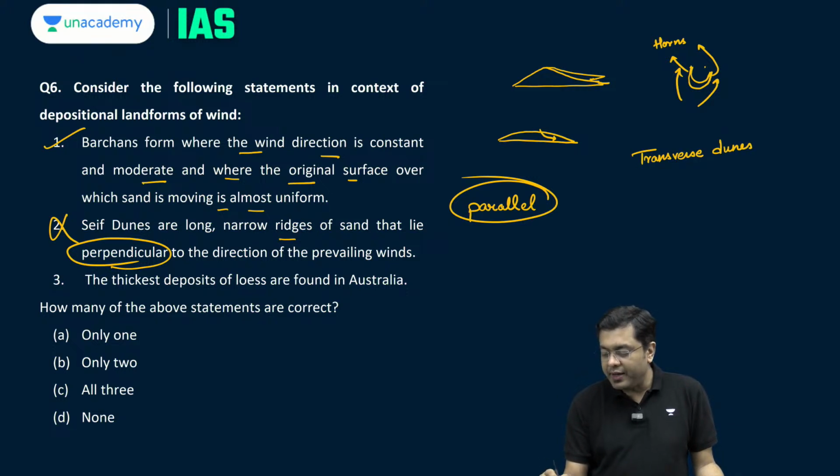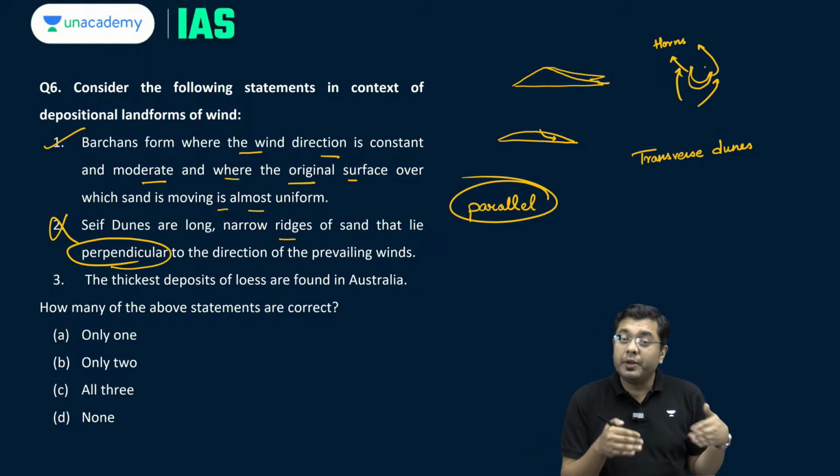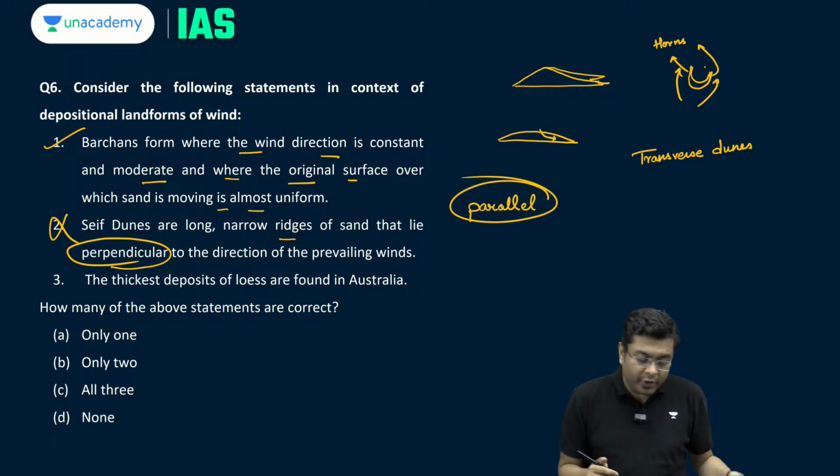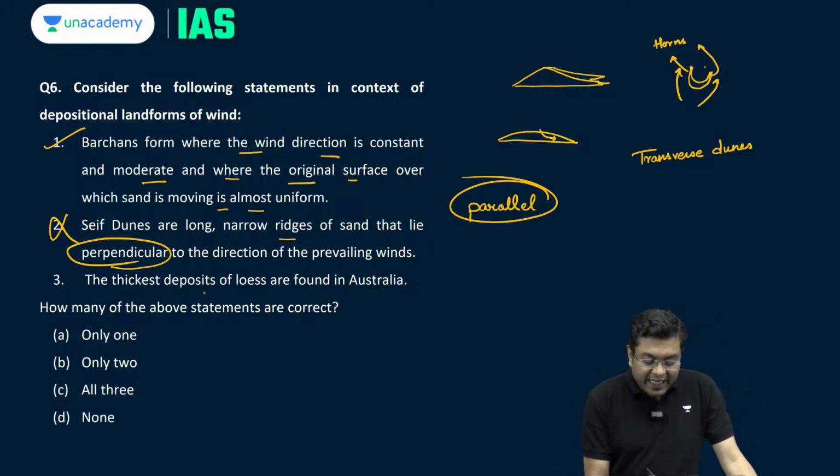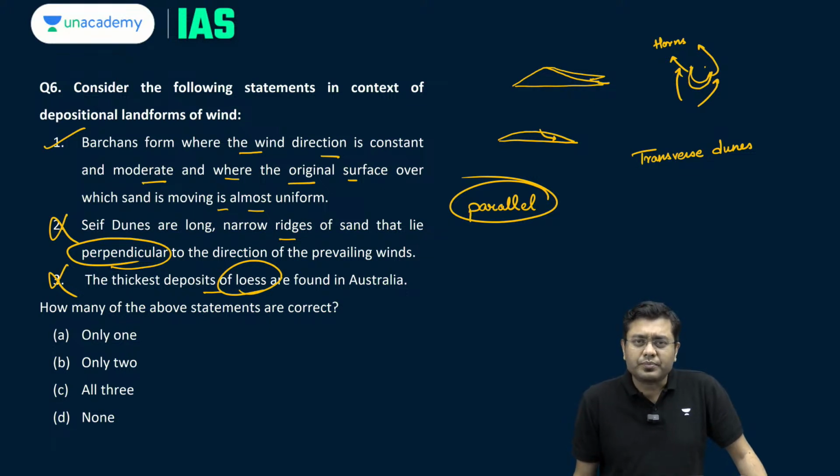Transverse dunes are created when the dune formation deposit is perpendicular to the wind movement. Then, the thickest deposits of loess are found in Australia. This also is incorrect. Loess are what? You would have heard about loess plains, very rich in mineral deposits.